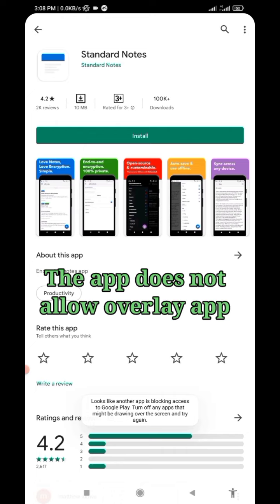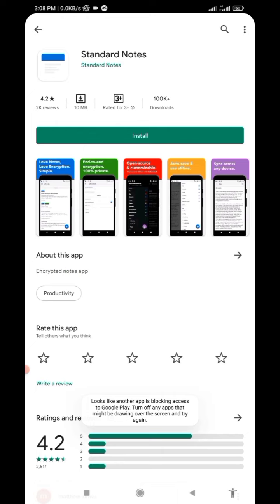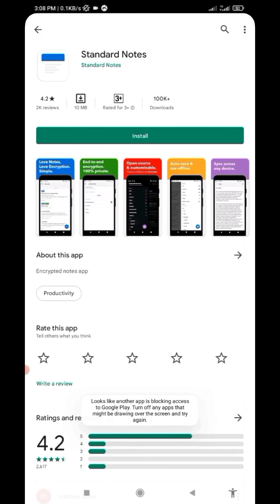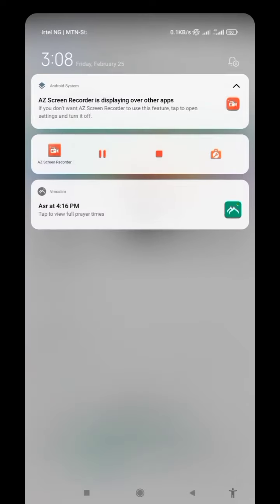Looks like another app is blocking. Turn off any apps that might be drawing over the screen and try again. Okay, I think I have to stop this recording now for me to install this app, because that recording app is blocking this app from installing. So let me pause here.